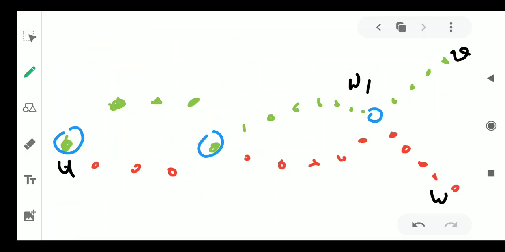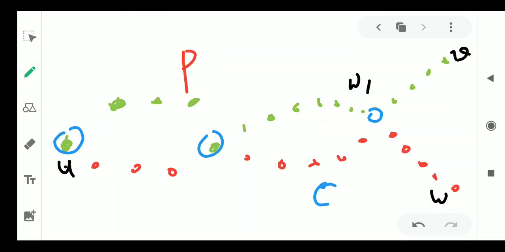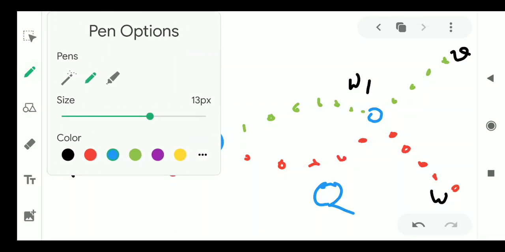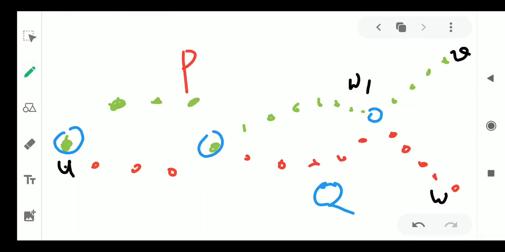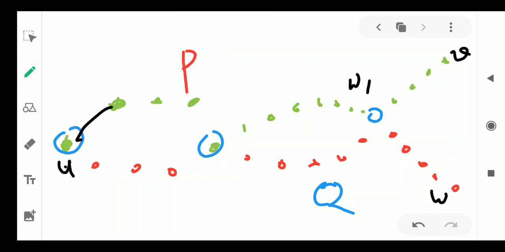So this is the figure I mentioned. The green colored vertices are path P, and the other colored vertices are path Q. Let me color it black. This is the edge starting from U, then it goes like this. It reaches here; this is a common vertex.